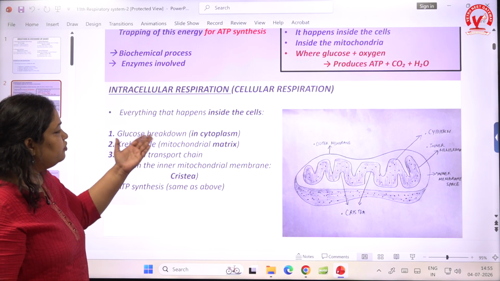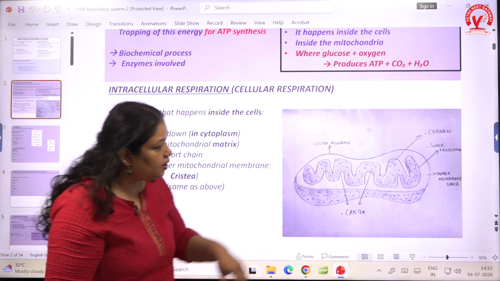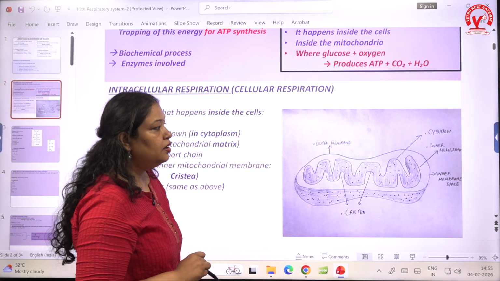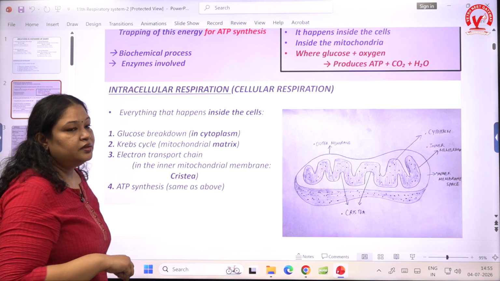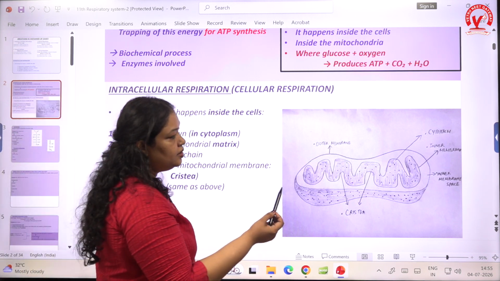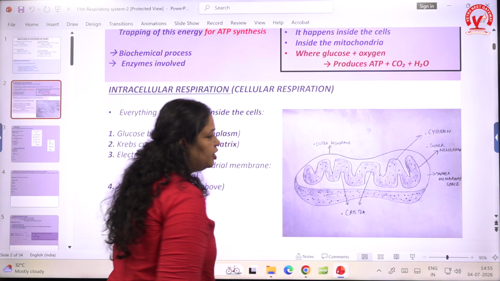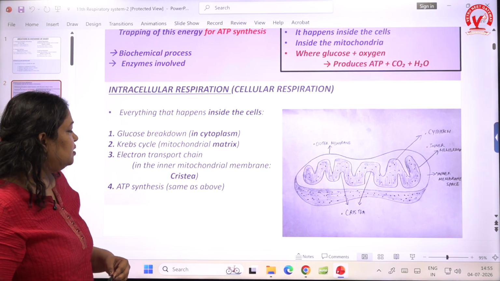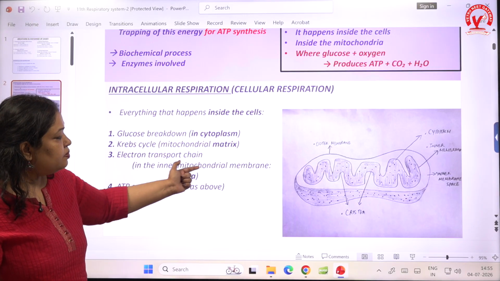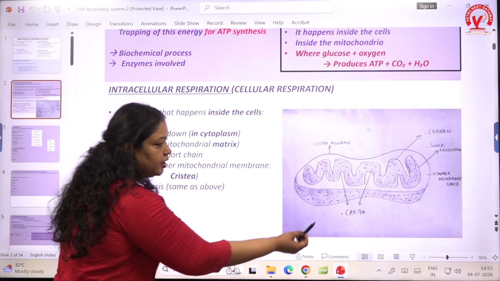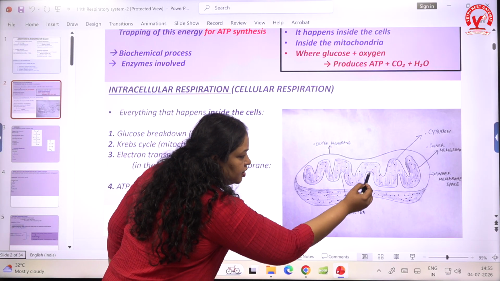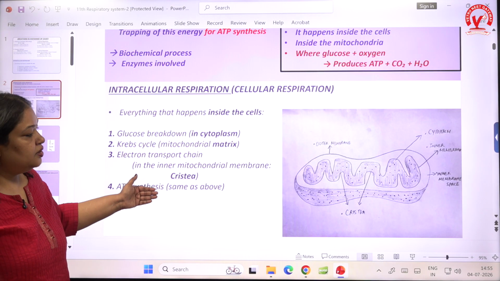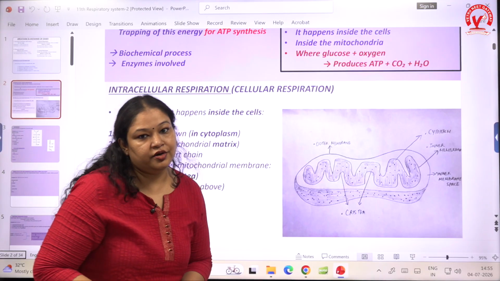That is glucose breakdown, that happens in the cytoplasm, and Krebs cycle that happens in the mitochondrial matrix, and the electron transport chain, ETC, that happens in the inner mitochondrial membrane called the cristae, which is the foldings that you can see over here, and then the ATP synthesis occurs. That also happens in the cristae.